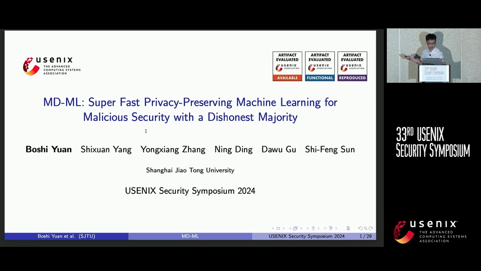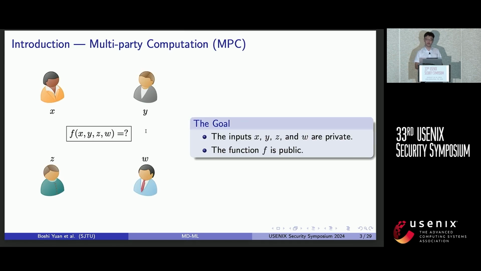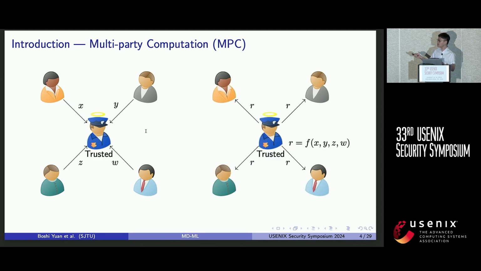Okay, sorry. So, first some introduction. In the setting of multi-party computation, a set of distrustful parties want to compute a public function on their private inputs. So ideally, there would be a trusted third party that computes the result for them.